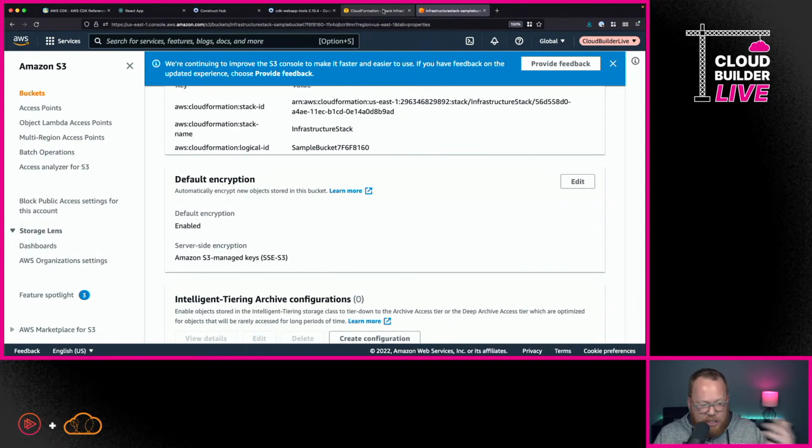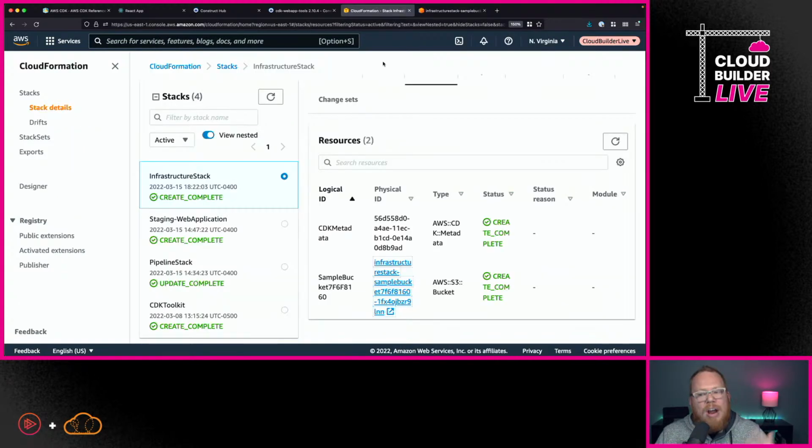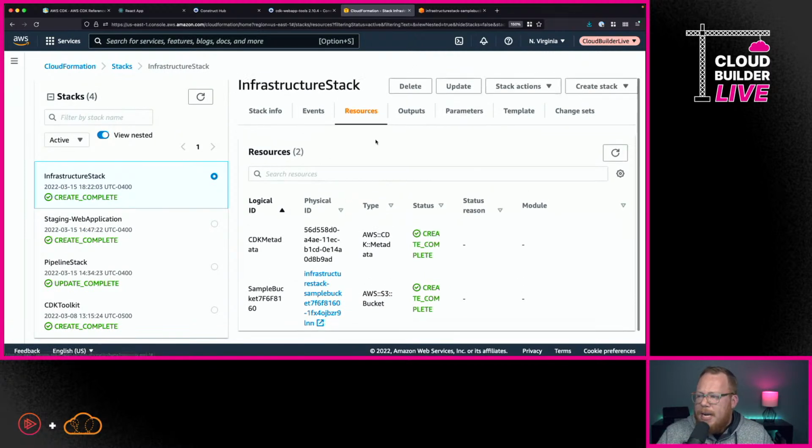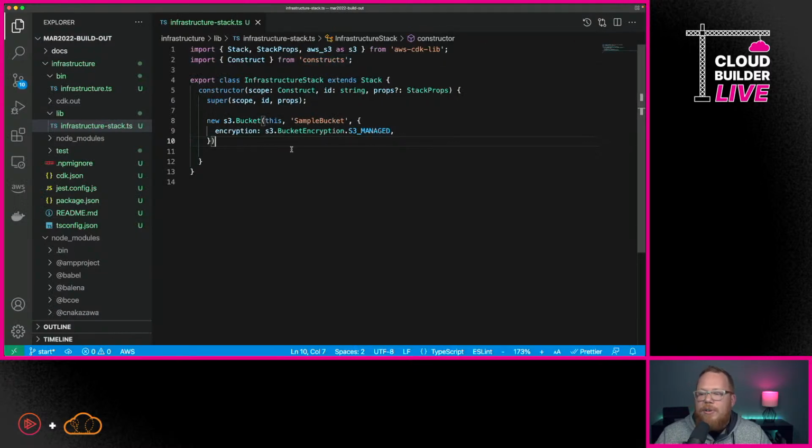Again, as we go throughout this, let me know if you have any questions on how this works or how you would implement this for your application. But I'm going to go ahead and keep moving forward. We're going to go back here and do some things to showcase some of the power of the CDK, specifically some of the things that would be difficult to do with just CloudFormation. So bear with me for just a minute.